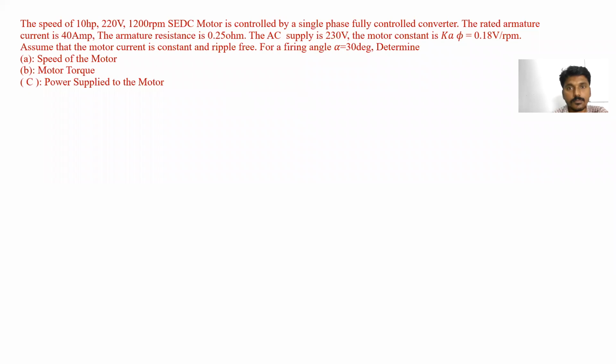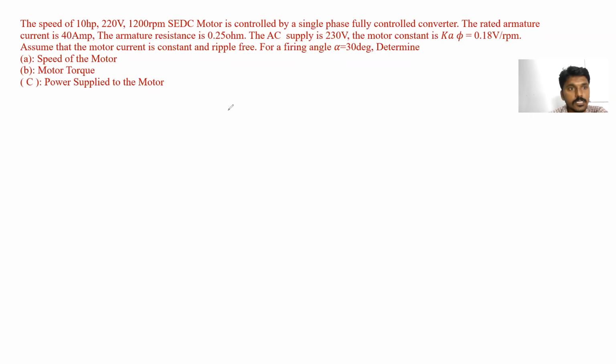The motor constant is Kf phi equal to 0.18 volt per RPM. Assume that the motor current is constant and ripple free. For a firing angle alpha equal to 30 degree, determine A, the speed of the motor, B, motor torque, and C, power supplied to the motor.